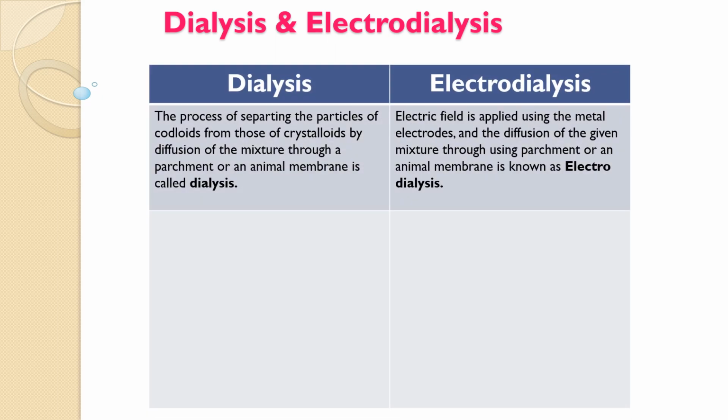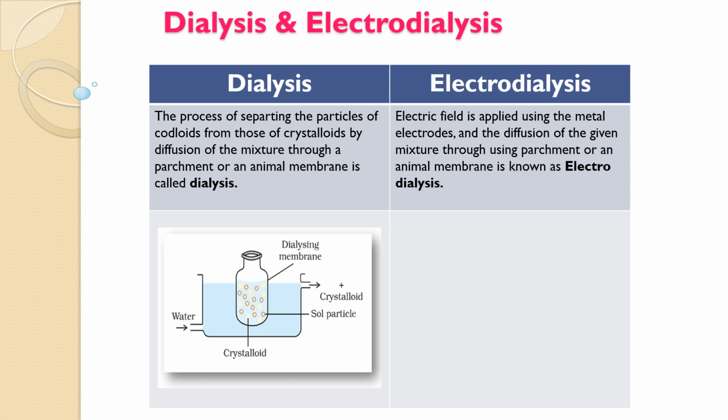Dialysis, the process of separating the particles of colloids from those of crystalloids by diffusion of the mixture through a parchment or an animal membrane, is called dialysis. In case of electrodialysis, an electric field is applied using metal electrodes, and diffusion of the given mixture through a parchment membrane or an animal membrane is known as electrodialysis.